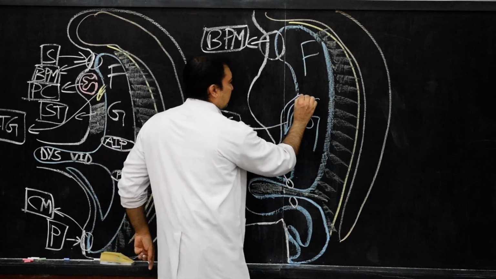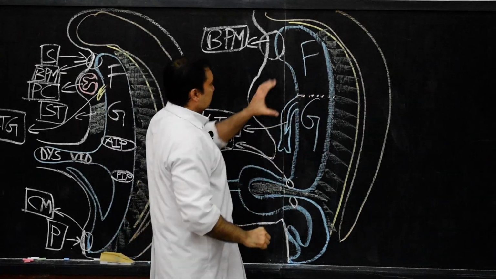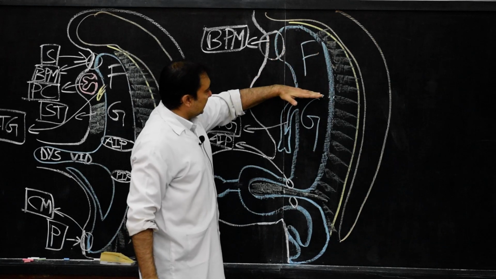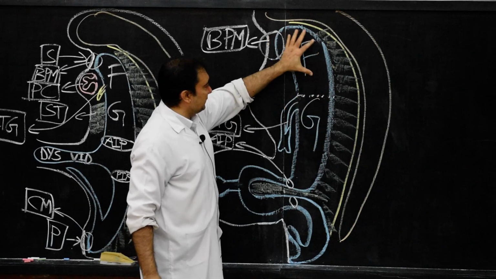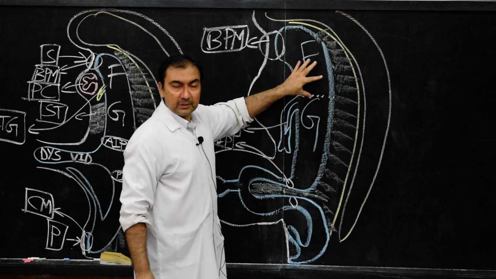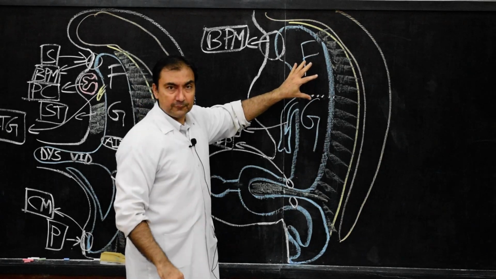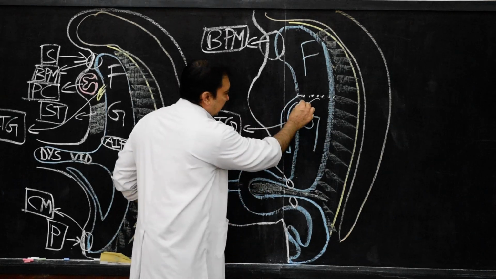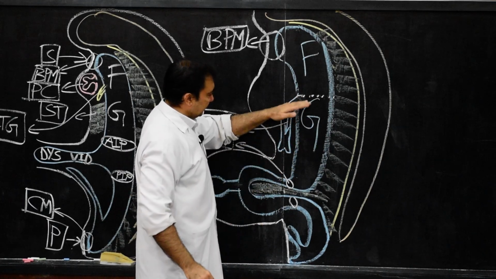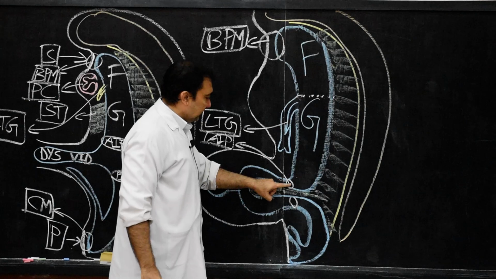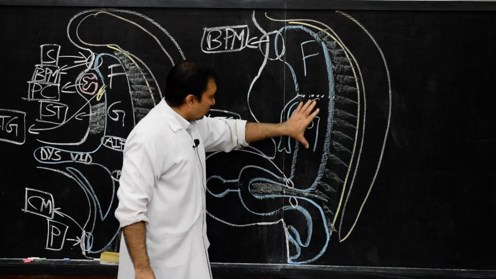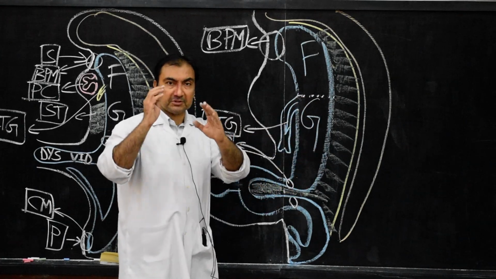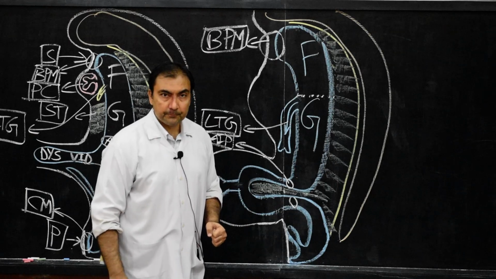And the portion of foregut present below this laryngotracheal groove, till the anterior intestinal portal, will be the caudal portion of the foregut or the post-laryngeal portion of the foregut.